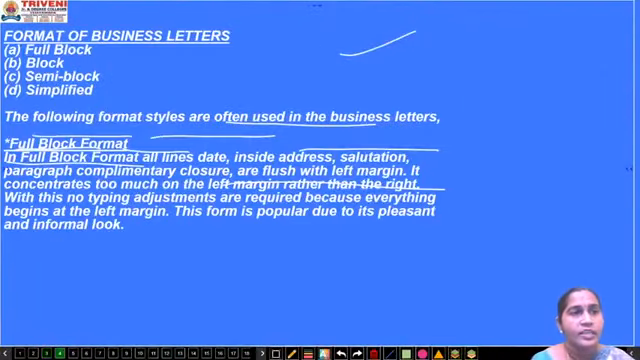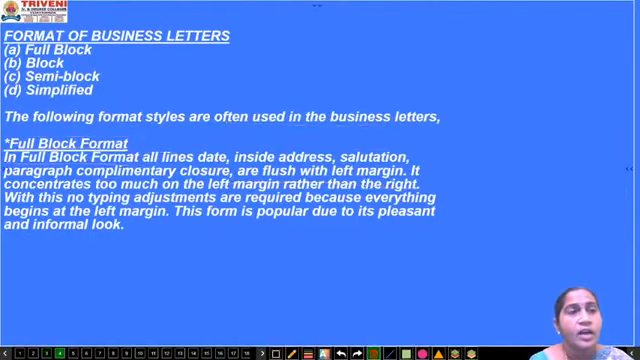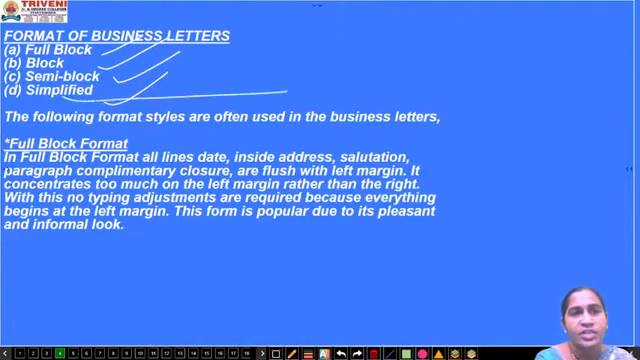Right? Next point. Now we are going to see the formats of the business letters. See, there are 4 formats to write a business letter. The first one is the fully blocked format, as you can see. Next are the block format, semi-block format and simplified format. Simplified format is used in the Western countries. It is not so prevalent in India now.